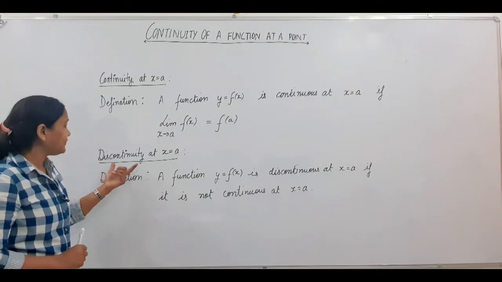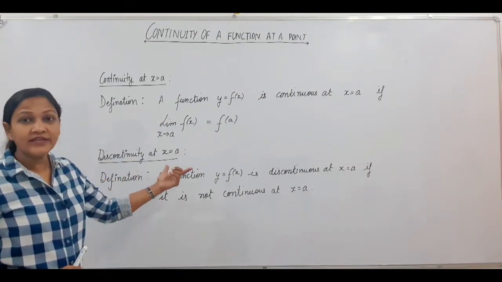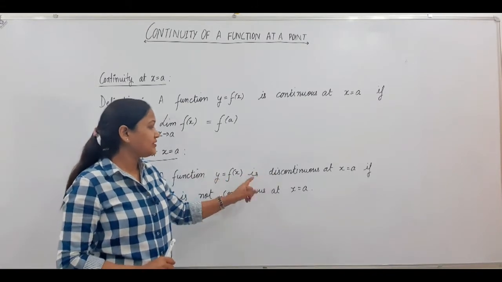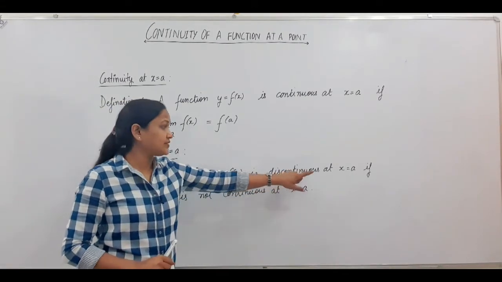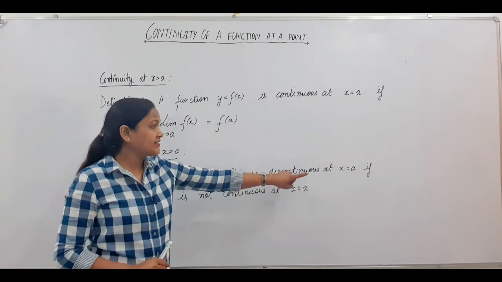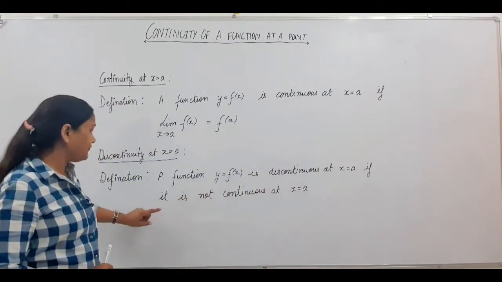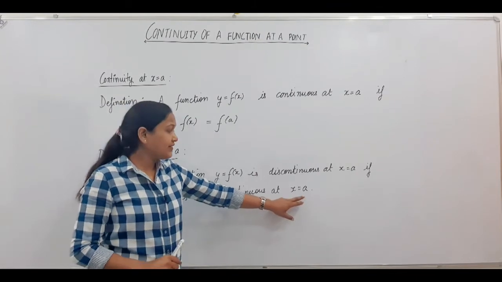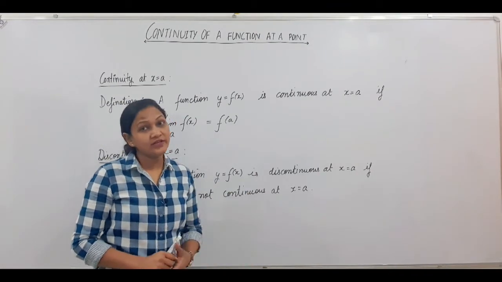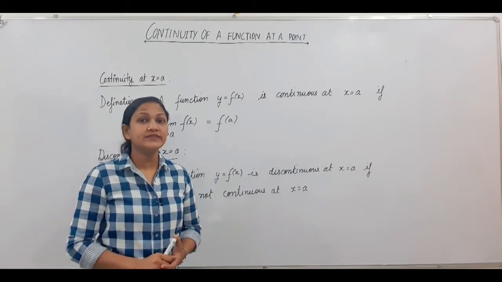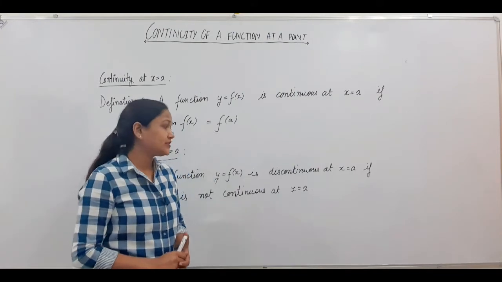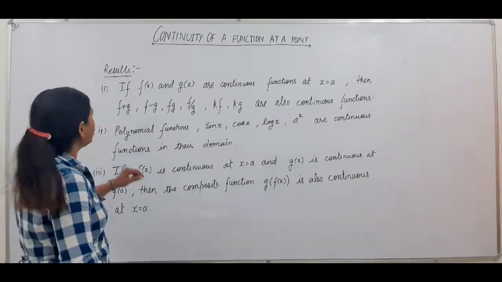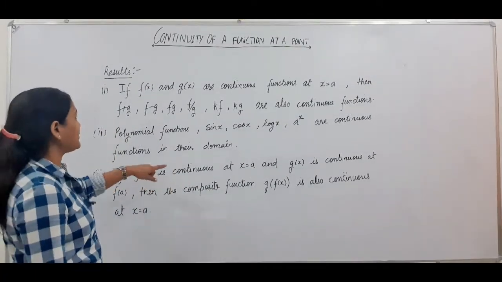And the definition of discontinuity at x equals a: a function y equals f(x) is discontinuous at x equals a if it is not continuous at x equals a. If a function is not continuous at x equals a, that means it is discontinuous at x equals a. Now there are some results on continuous functions.